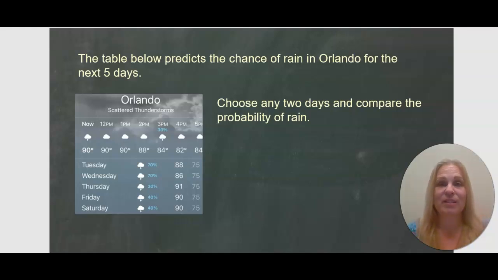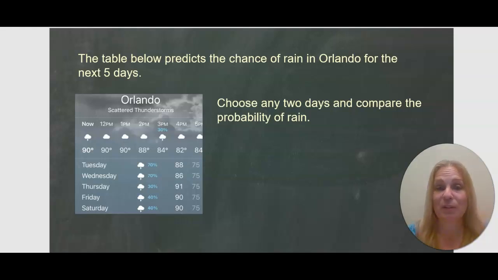We have a table that predicts the chance of rain in Orlando for the next 5 days, and we have to choose any 2 days and compare the probability. So pretty easy. I would say something like, the probability of rain on Wednesday is much greater than the probability of rain on Thursday,